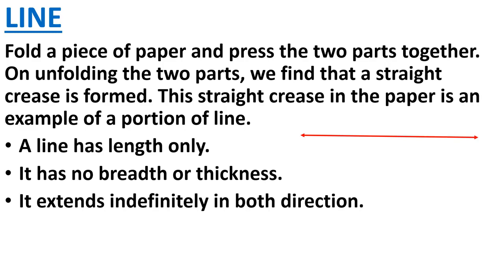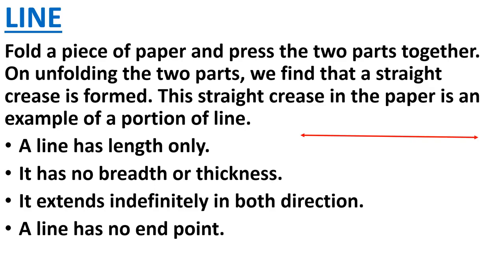What do these arrows mean? Arrows mean that you can extend it from both sides. As we can extend it from both sides, it does not have any definite length, and it has no end point. That's why we are extending it to both sides.